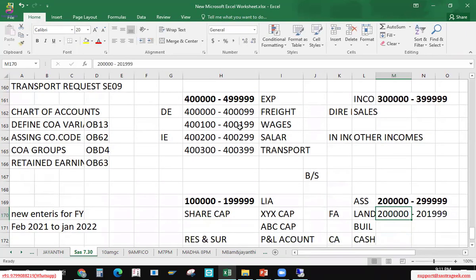How many assets can you create here? Around 2,000 assets you can create here. Or do one thing, 1,000 assets, 0 to 9999. You can use it like this also. Land, that too only land I'm talking about. Fixed assets only about land, different lands you have. Or buildings, if you want to include, give one more range for buildings separately. So this is the chart of account group creation.